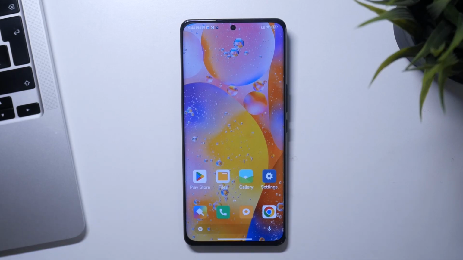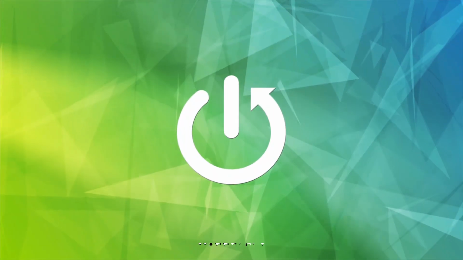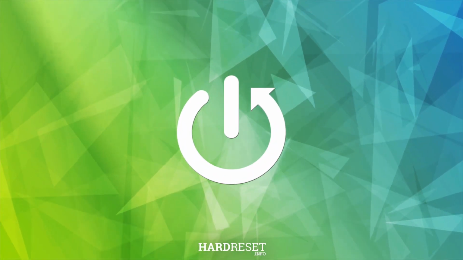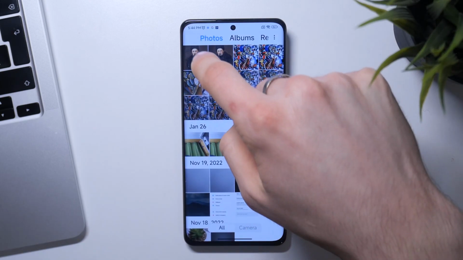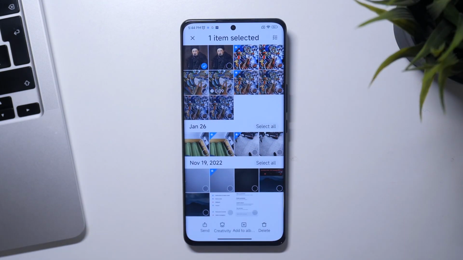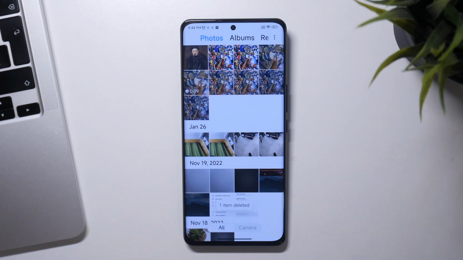In front of me, XIAOMI 12S Ultra device, and now I'm gonna show you how to recover deleted photos and deleted videos, your deleted memories from the recycle bin. So, firstly open gallery and let's remove one photo. So I will remove this photo, delete. Great. How to recover it?